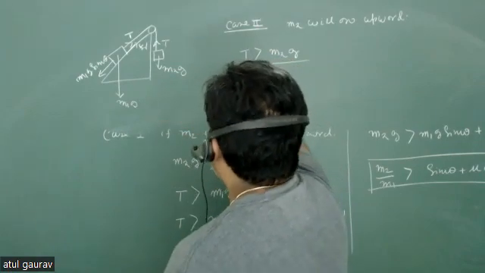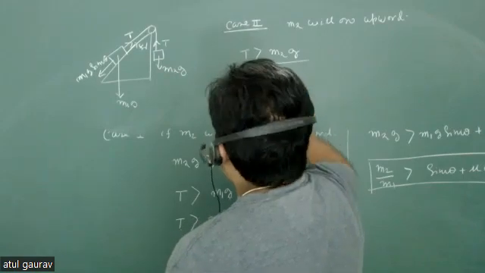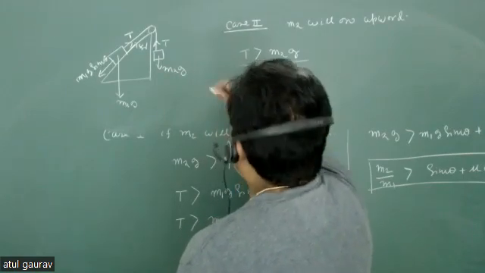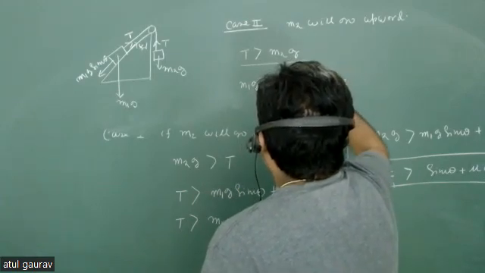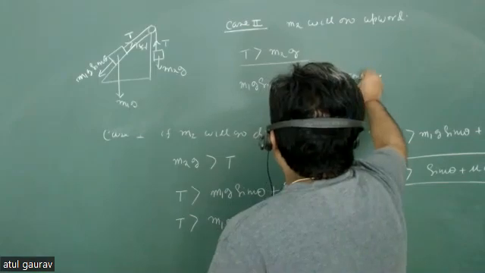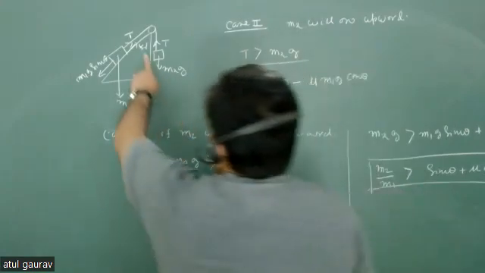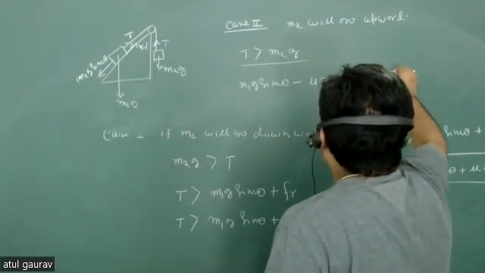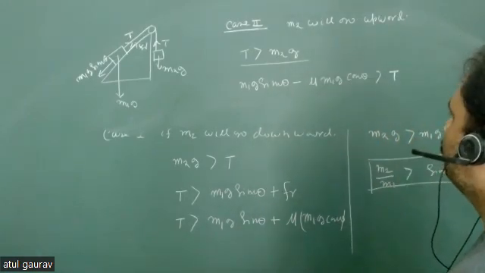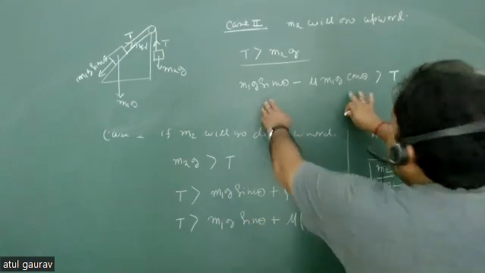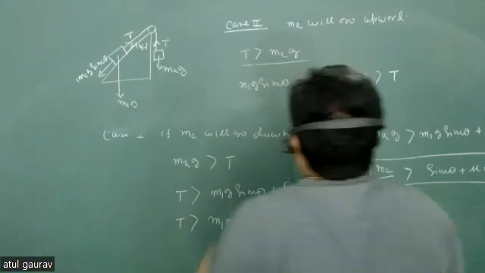What is for m1? m1g sin theta minus the frictional force, that is mu m1g cos theta, must be greater than tension. Yes or no? So this is greater than tension, and tension is greater than this, so this whole thing is greater than this one.